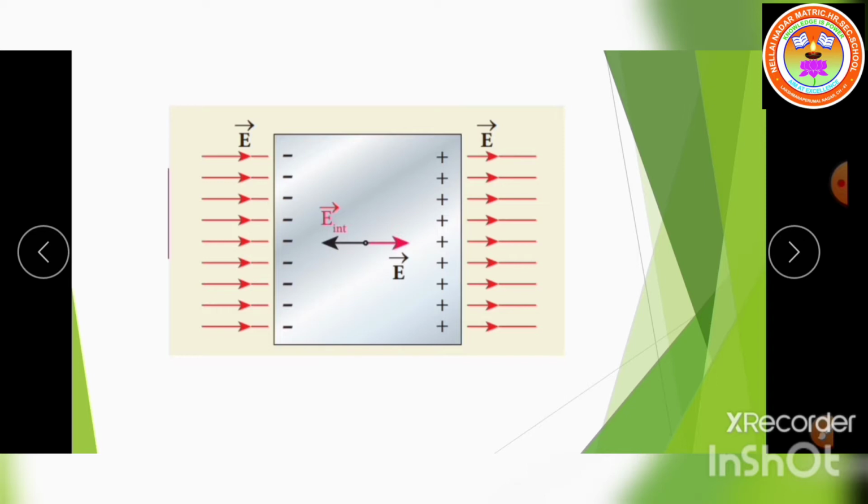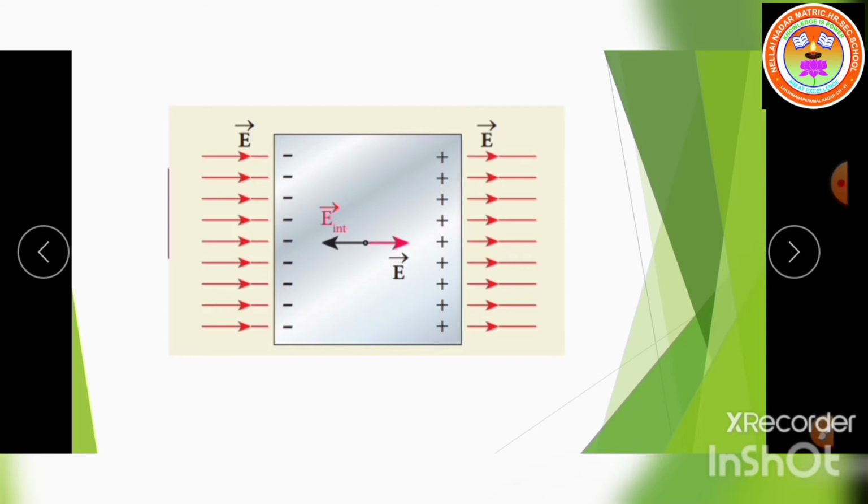Here listen children, if you see, the electric field lines move from positive to negative. So on one side we take positive, on the other side negative. The positive attracts all the negative charges here, and the negative attracts the positive here. So the negative charges are accumulated here, positive charges are accumulated here. Due to this realignment of free electrons, an internal electric field is created inside the conductor, which increases until it nullifies the external electric field.